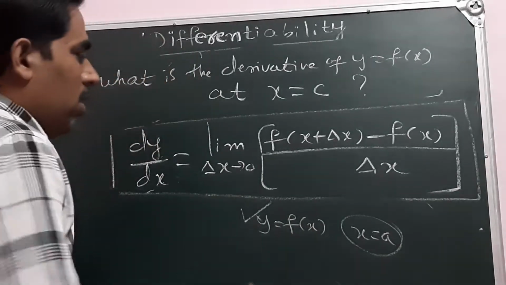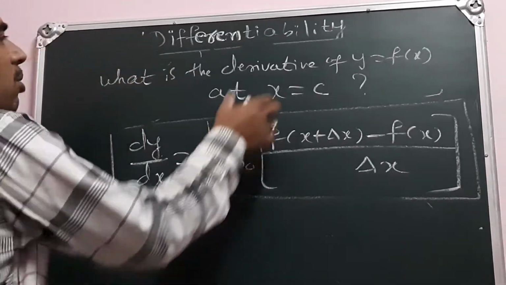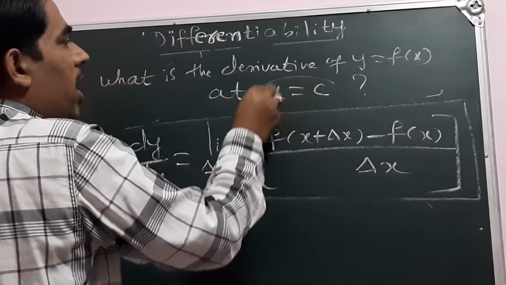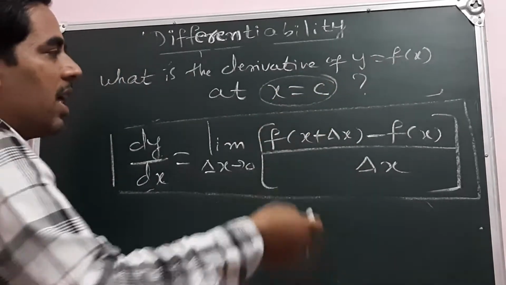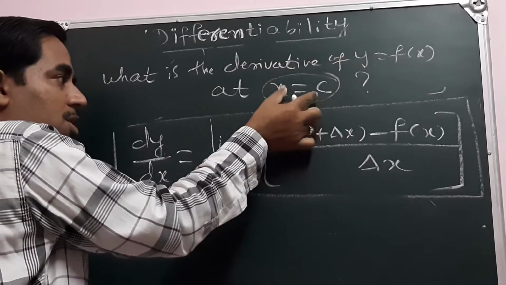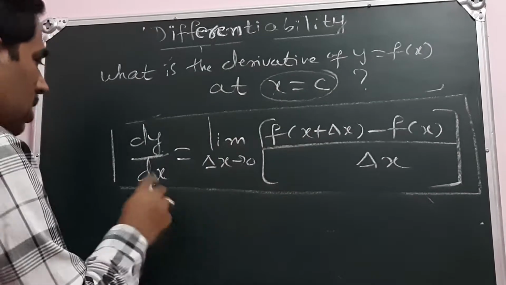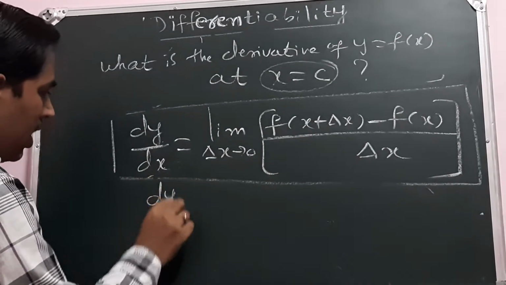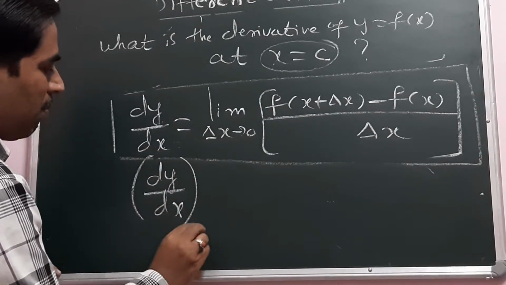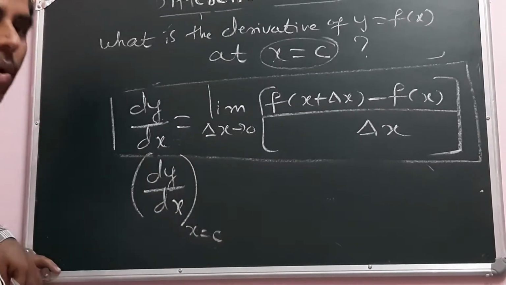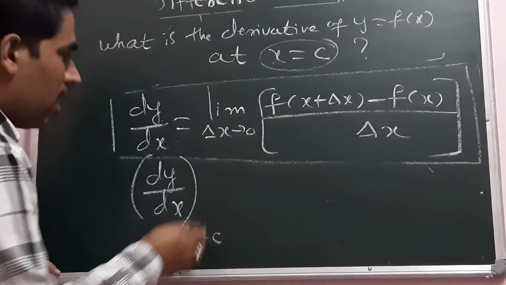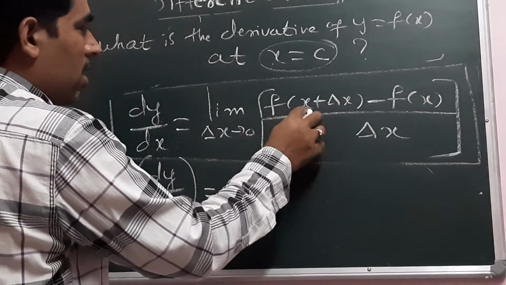Similarly, derivative means what is the derivative of this function at some specific point. So I am specifying this point as some other point c, x equals c. What is the derivative of the function at the point c? See, dy by dx is the derivative, and at the point x equals c, whatever the point, c or a, I replace x by c here.